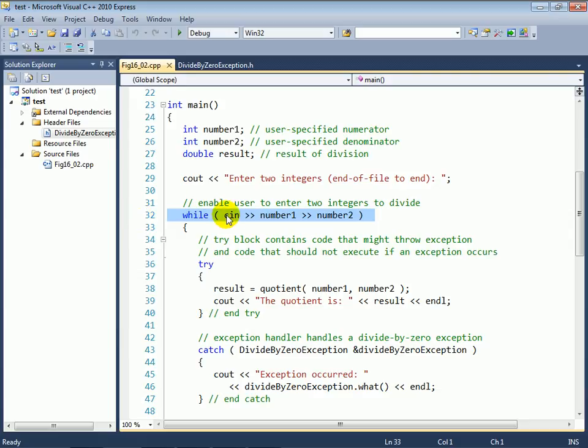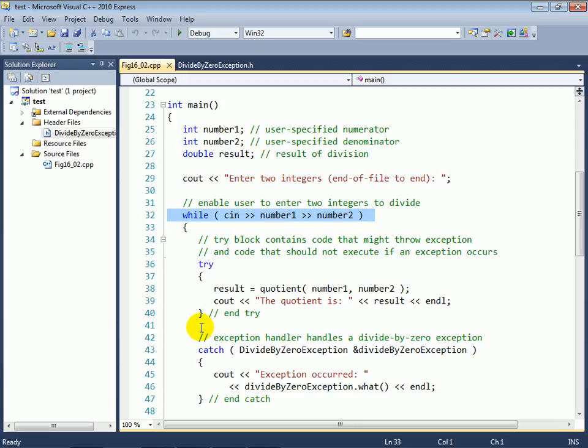What happens with a cin inside of a while condition is that first it reads a value into number1, then it reads a value into number2, and if either one of these fails, the result of this expression is going to be a false value, indicating that the loop should not continue. So only if we successfully read in 2 integers will this loop keep executing, and in that case we will then flow into lines 36 through 40, which are known as a try block.